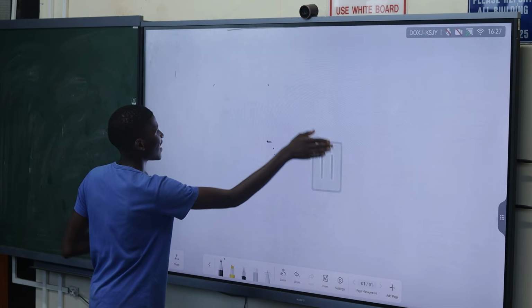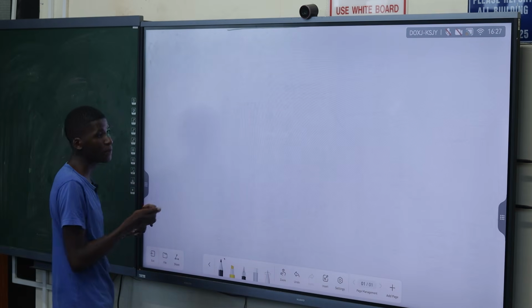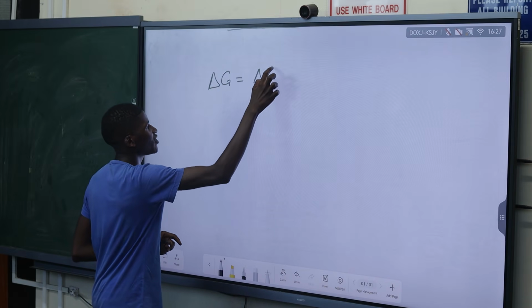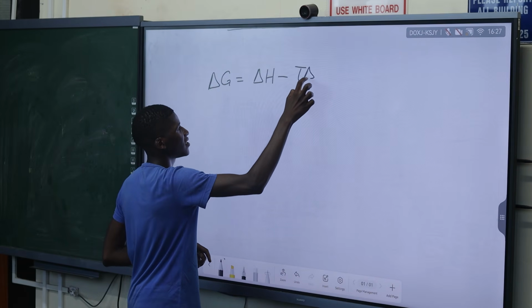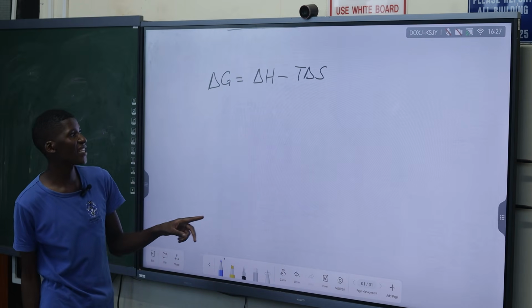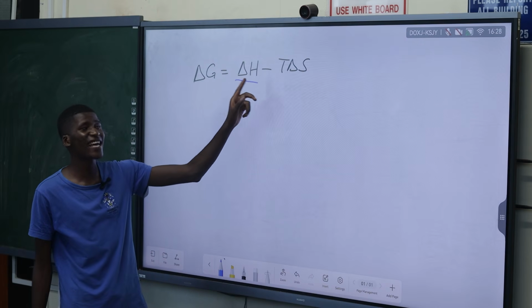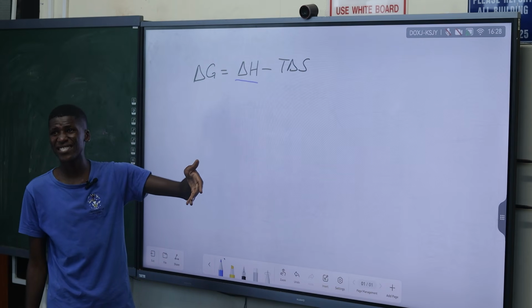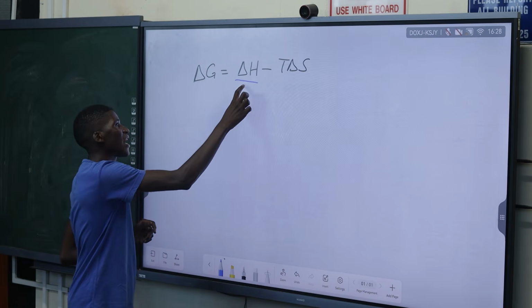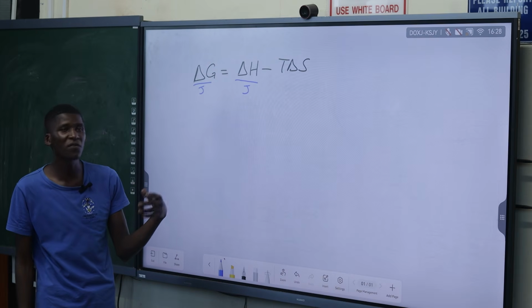And I think last year in physical chemistry 2, we did the derivation of the relationship, whereby delta G is equal to delta H minus T times delta S. So this is known as the Gibbs-Helmholtz equation. The Gibbs-Helmholtz equation relates the change in enthalpy, which is also a form of heat, measured in joules. So all of these are forms of energy, depending on the pressure and all of that.